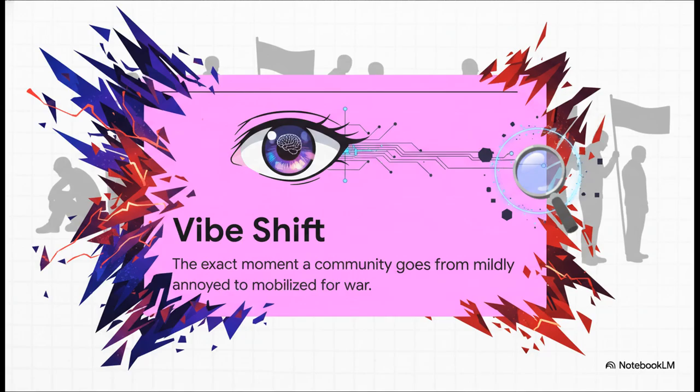Which leads us to arguably the most valuable feature of this entire technology, detecting the vibe shift. Now, a vibe shift is that exact, almost imperceptible moment a community goes from being mildly annoyed to fully mobilized for war. Detecting this shift is the absolute holy grail. It allows you to predict the exact moment a community is about to turn on a brand, catching it before it ever leaks out to mainstream social media and explodes into a full-blown PR nightmare.